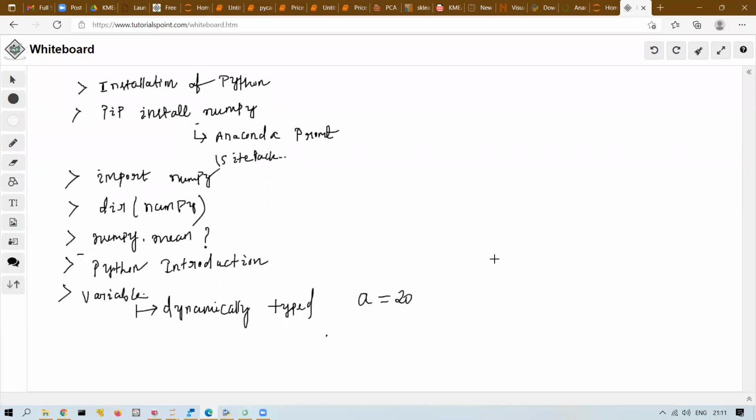Everyone has installed Python, everything is done, right? From your side? Yes, Susmita. No, yes, ma'am. Okay, if it is a no, then I will suggest you please go through the recordings and complete the installation part, right? And I have not received the drive link. Once I receive, maybe today I will check with ma'am, or maybe we will form a drive for your batch.